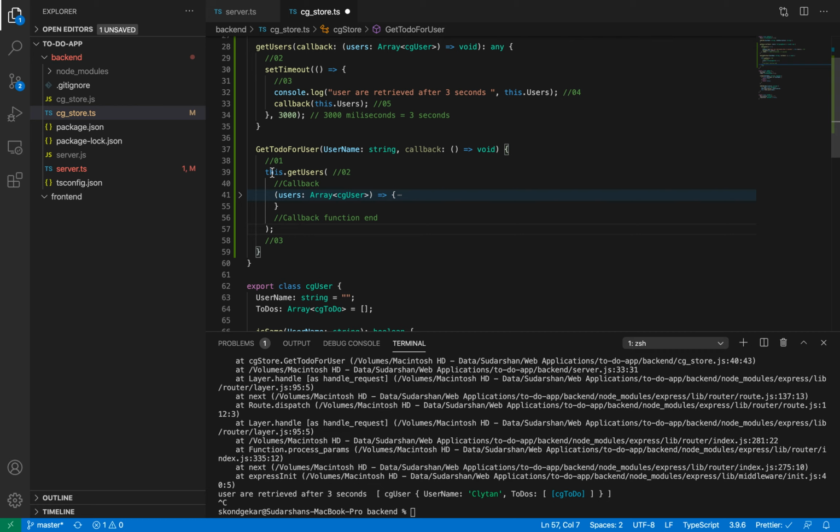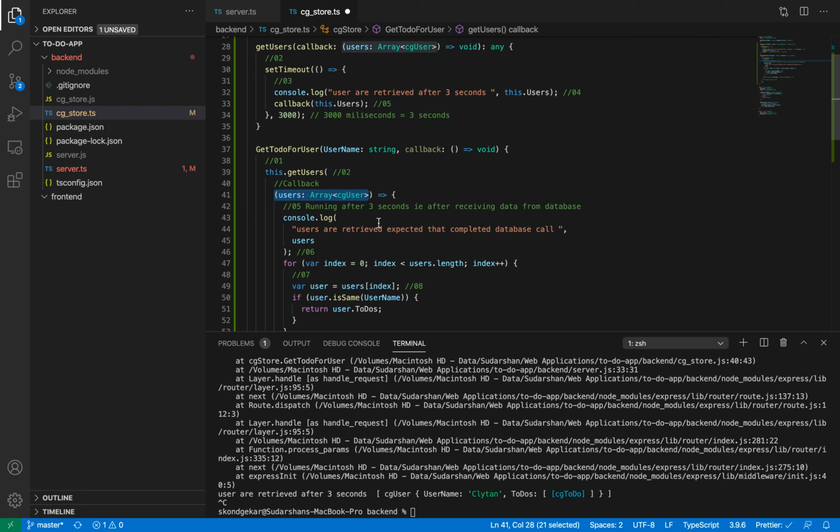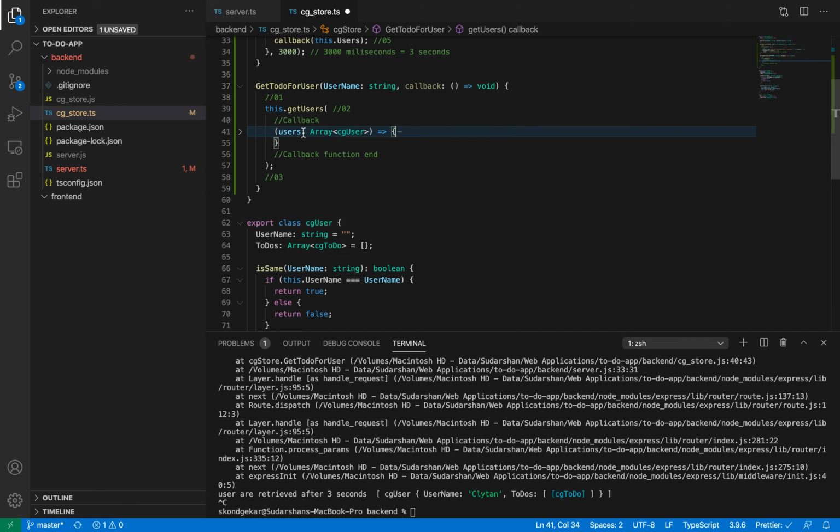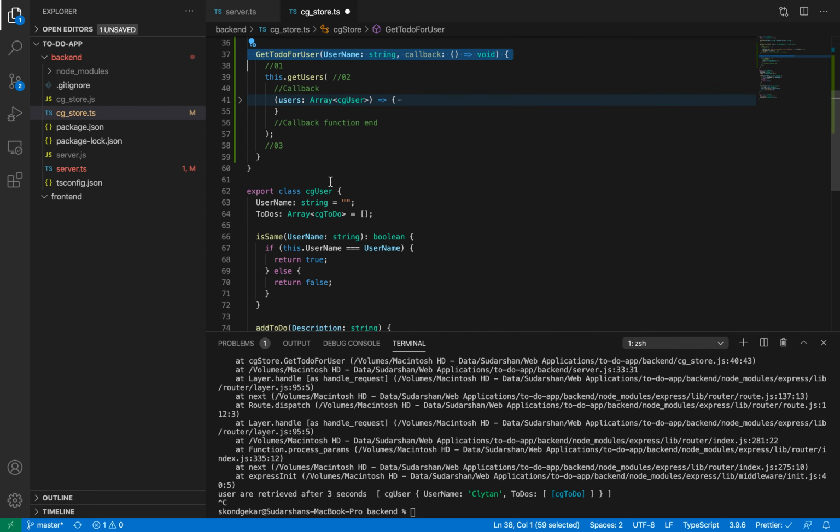And after some time this will return something, but this will return to this callback function, which doesn't actually make sense. This return.todo is going to return this to-do list to the function which is the immediate parent of this return statement. The immediate parent is this callback function, which will be running after 3 seconds, and it is not going to return anything to the get to do for user function.